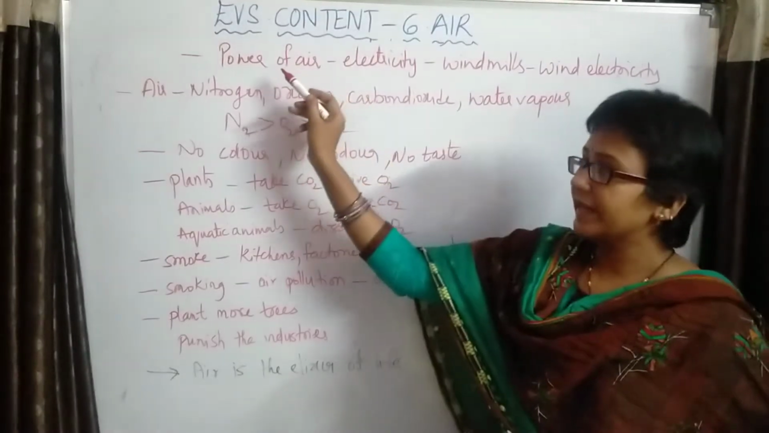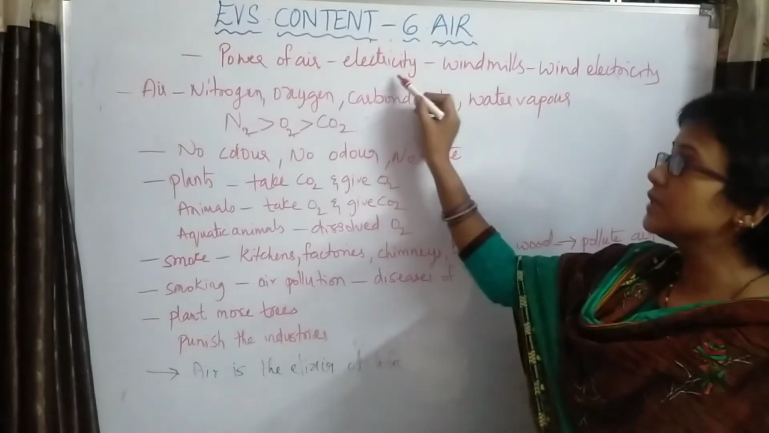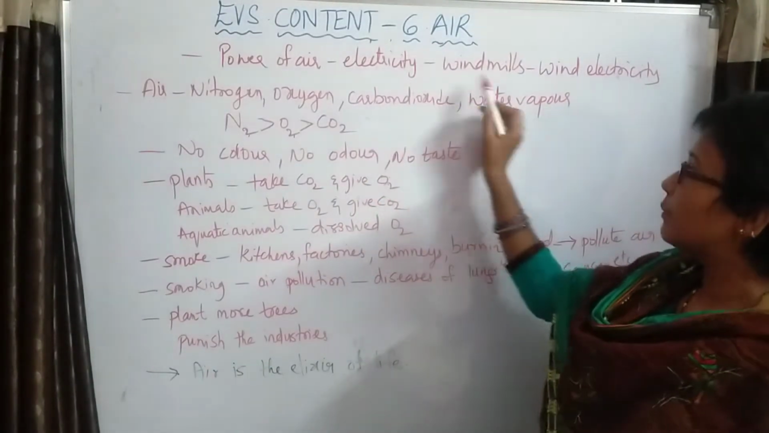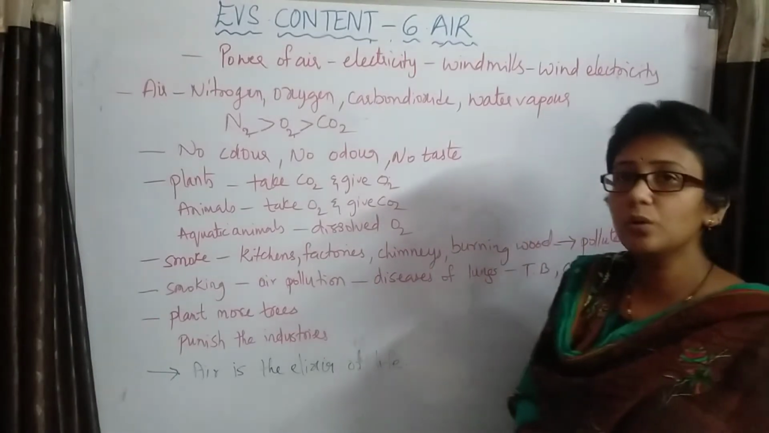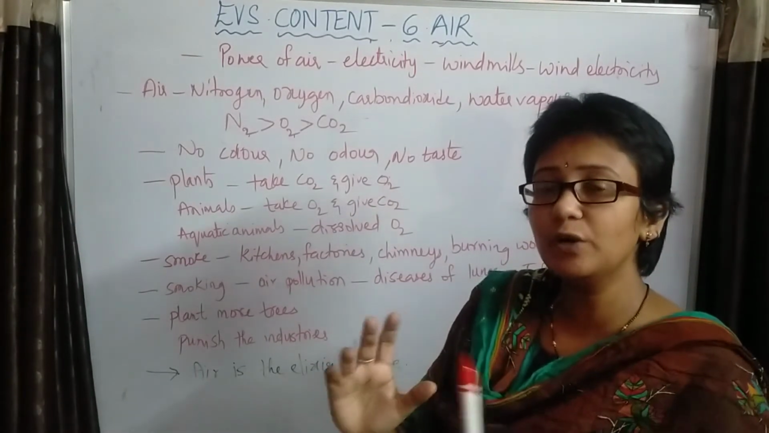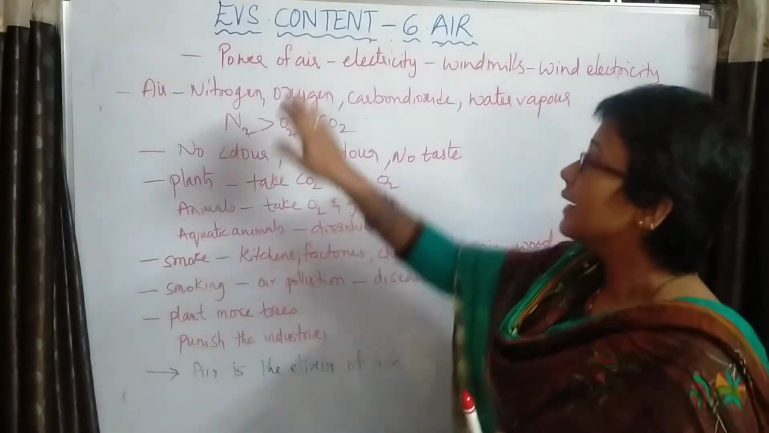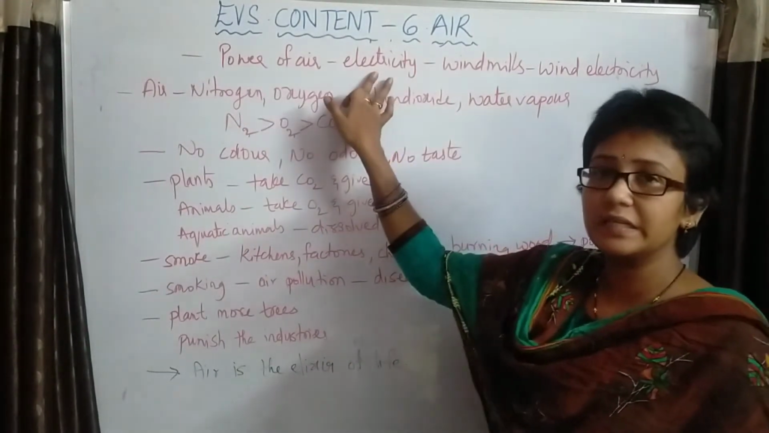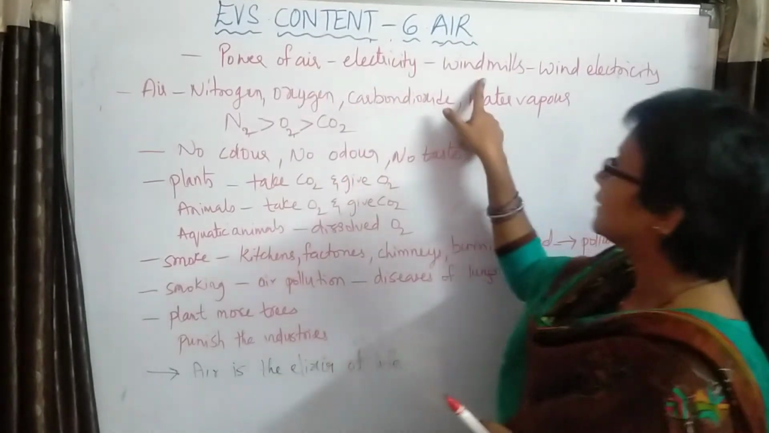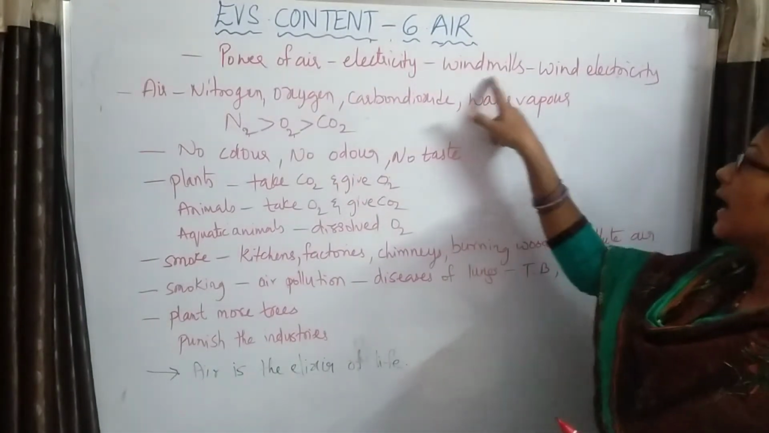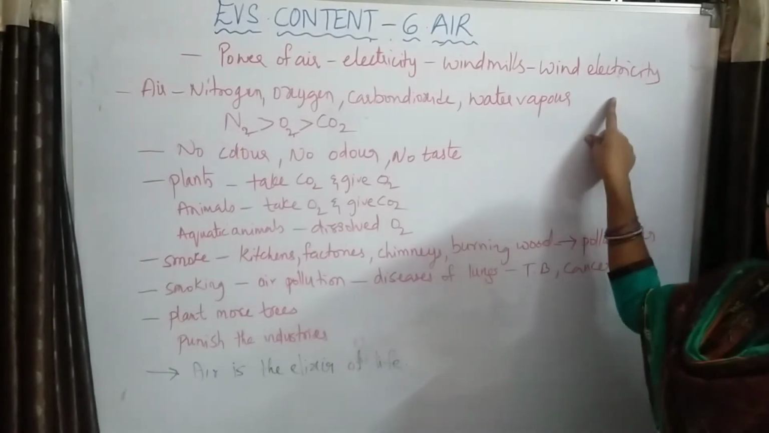The power of the air is utilized to produce electricity with the help of windmills. So this type of electricity is called wind electricity. So the power of the air, the speed of the air with which it is blowing, can be utilized to produce electricity. The air is trapped with the help of windmills, and that type of electricity is called wind electricity.